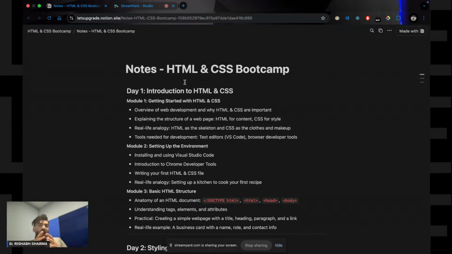Now how will you define HTML? Let us understand it with an example. Let us take an example and understand HTML and CSS with it. I hope you must have seen houses being built, maybe nearby or maybe your own house. घर बनते हुए देखा है सबने, right? Maybe your own house or some other construction site.